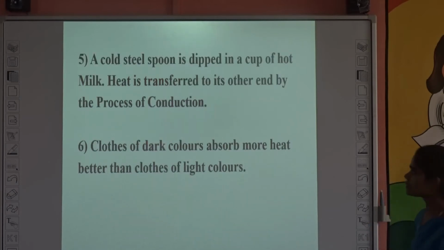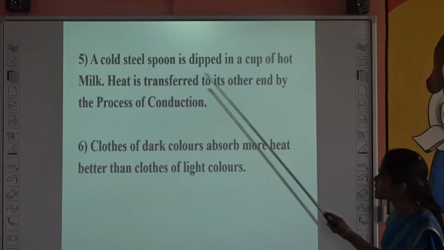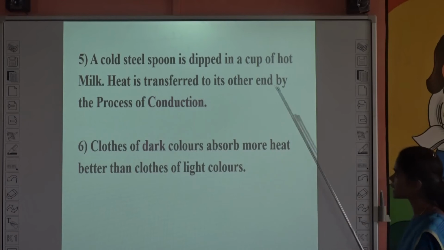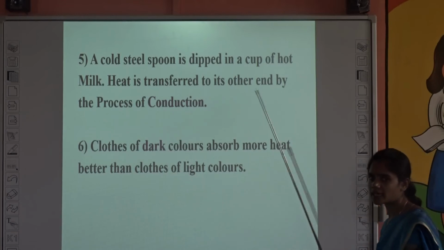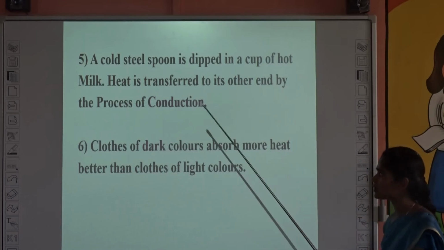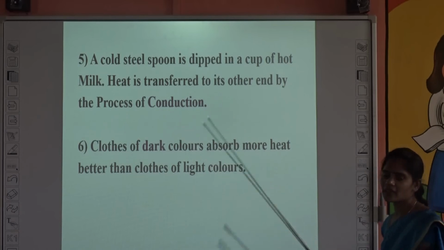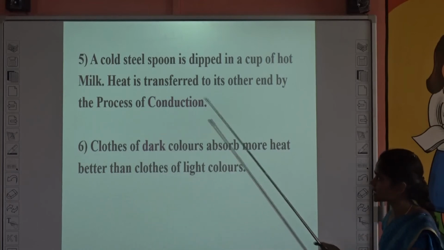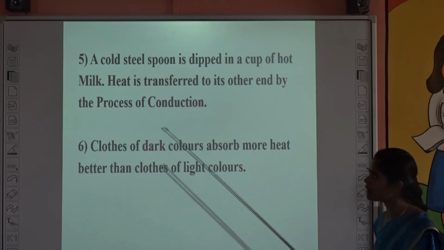And the fifth one, a cold steel spoon is dipped in a cup of hot milk. Heat is transferred to its other end by the process of dash. Here there is a vibrating movement of the particles, but no movement of the particles from place to place. So the heat is transferred to its other end by the process of conduction.